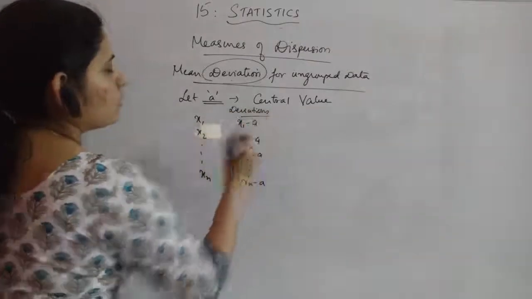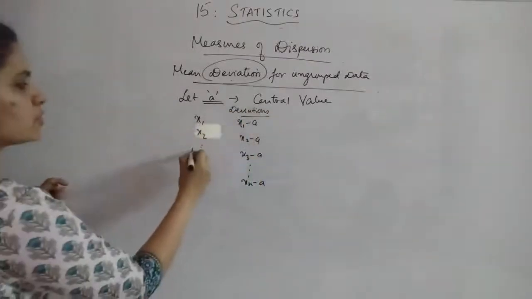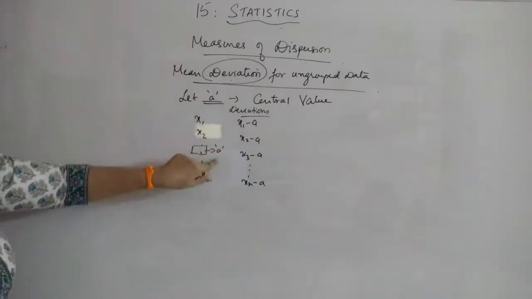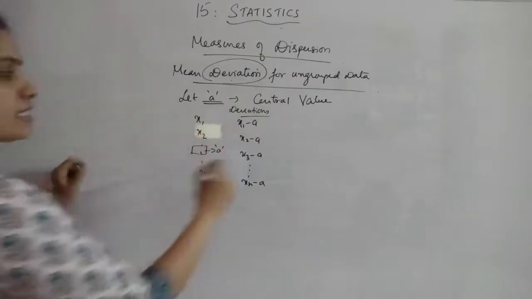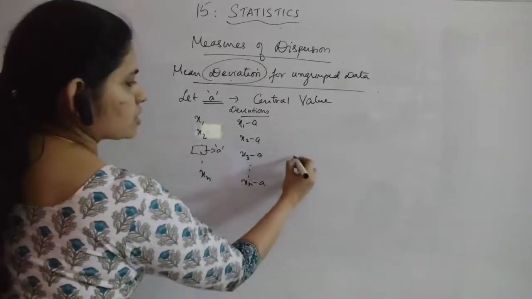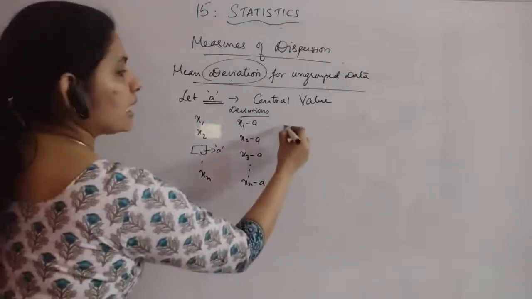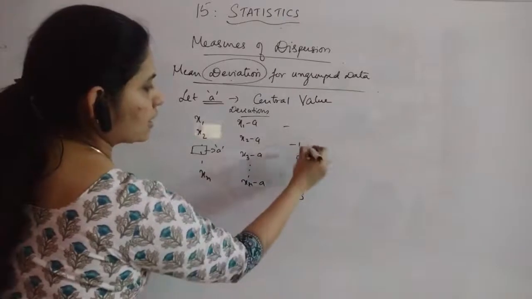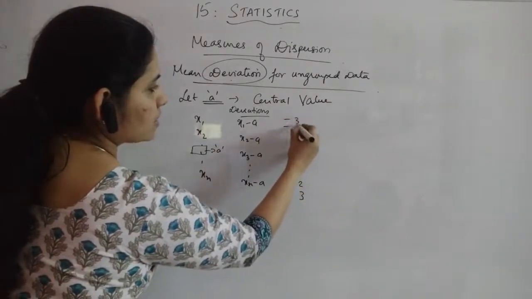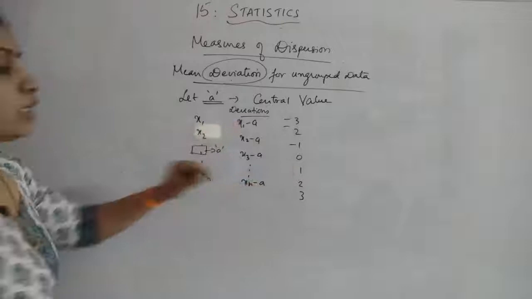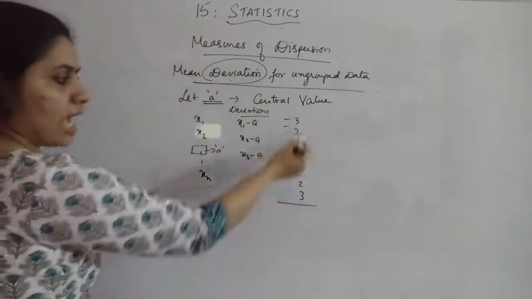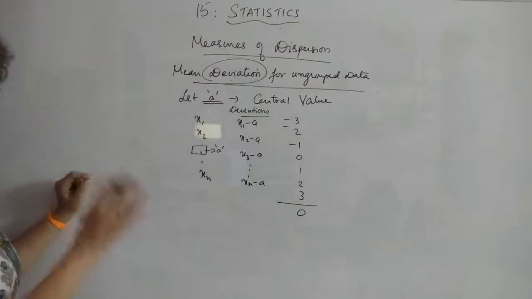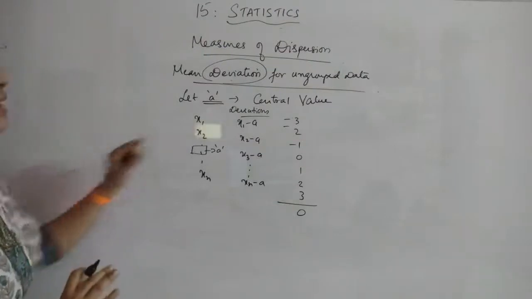Now suppose you have taken the deviations from the central value a. Sometimes the middlemost value will give you 0, and the remaining will be like negatives of the values which you are getting here. Suppose these are 1, 2, 3, like you are getting minus 1, minus 3, minus 2. That means in total when you add all these, you will get most probably 0. It is not the case that every time you will get like this, but most probably you will get 0.